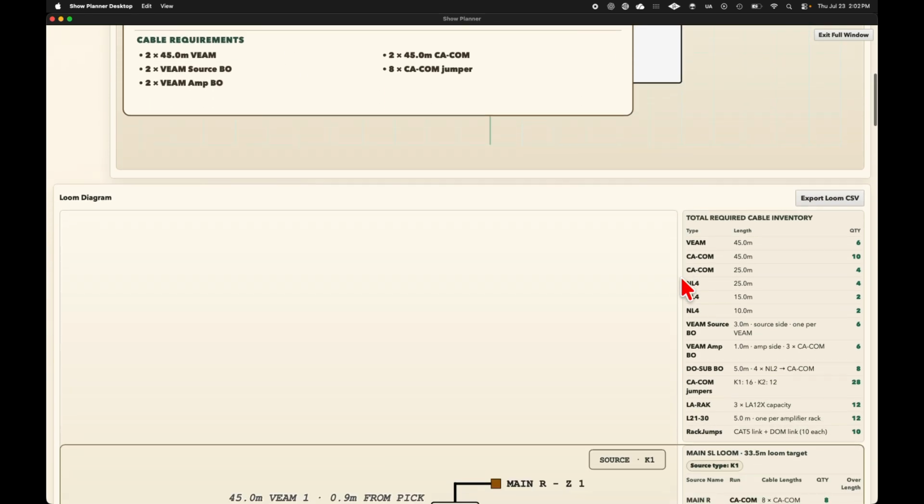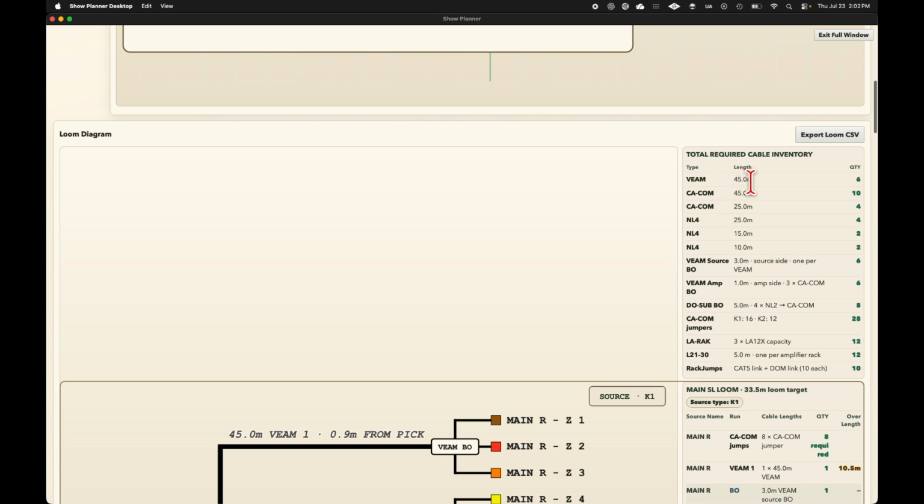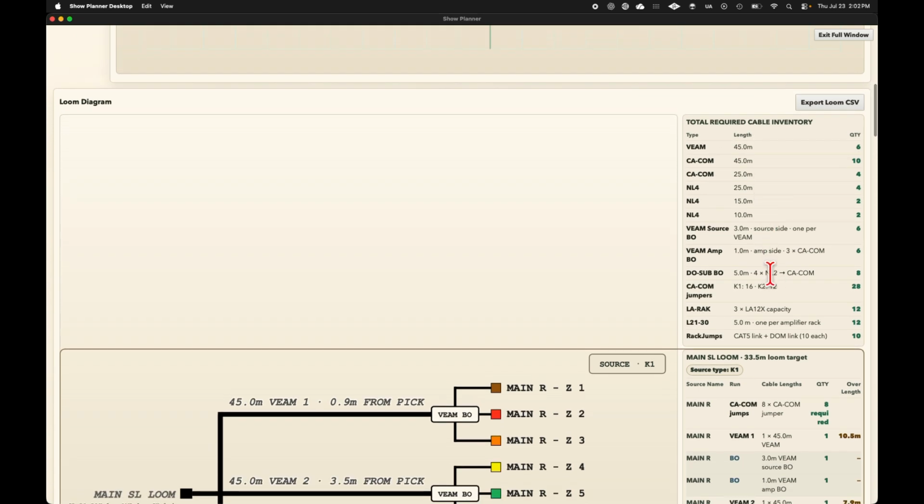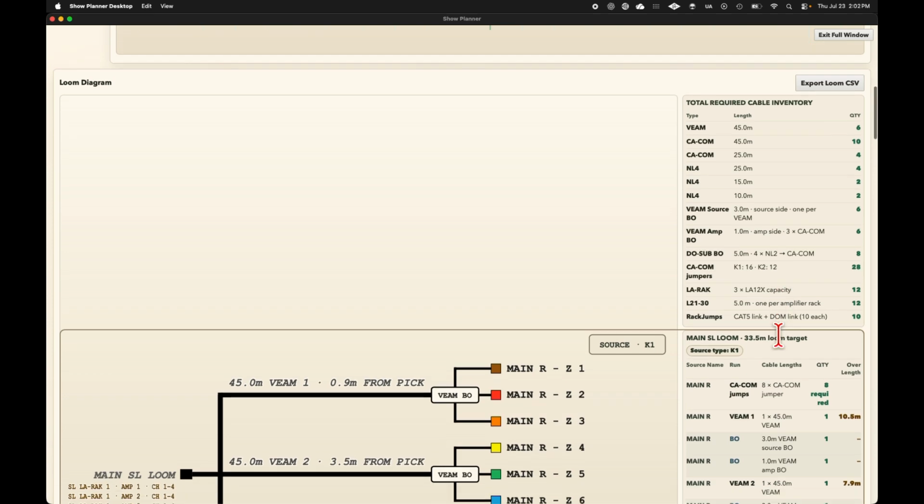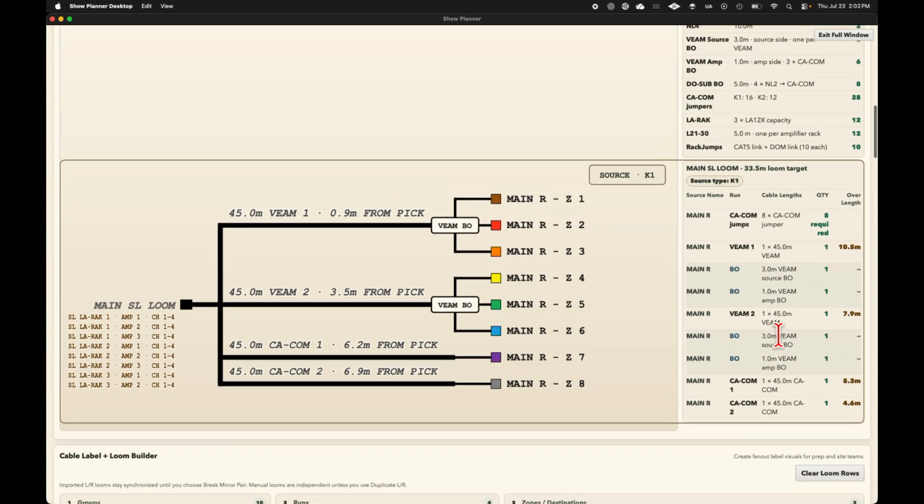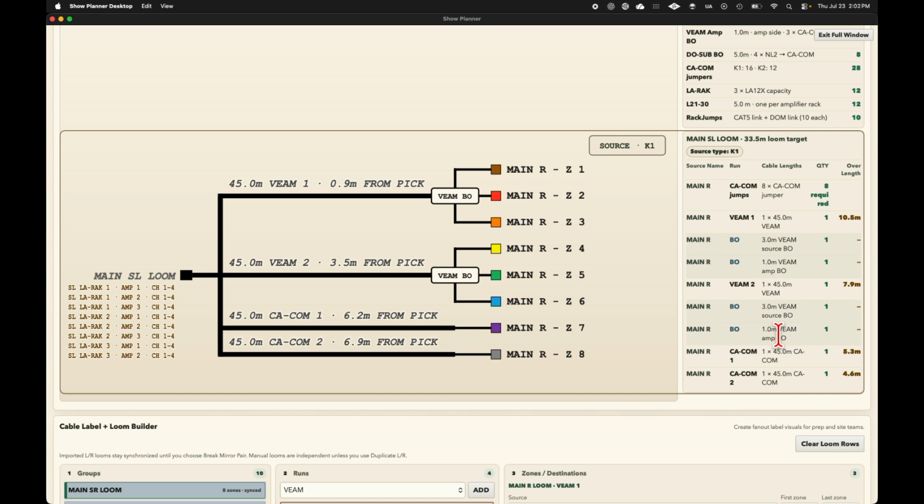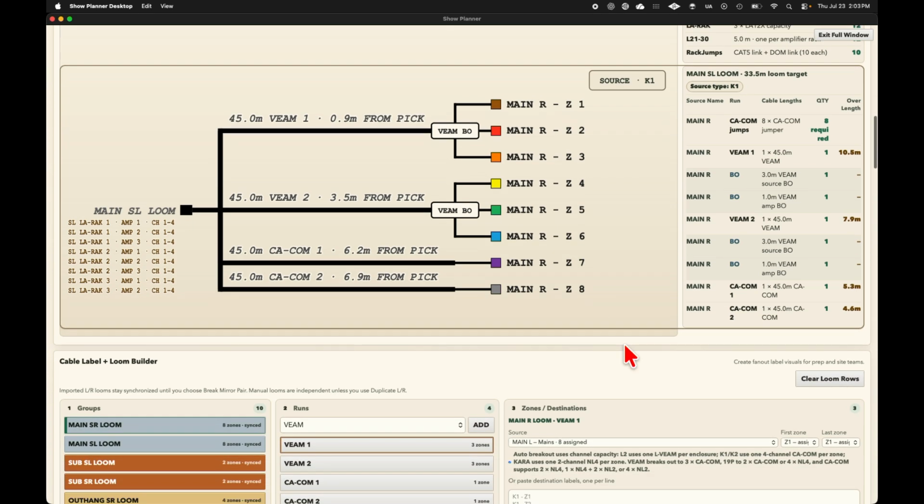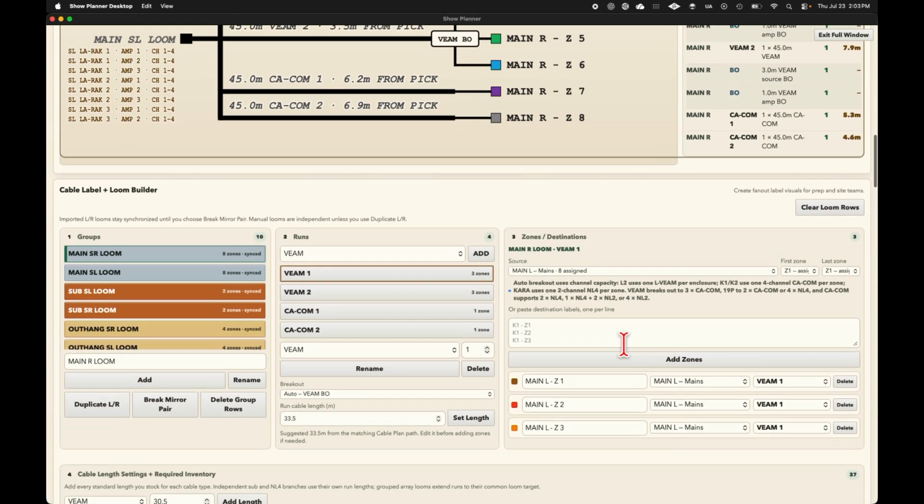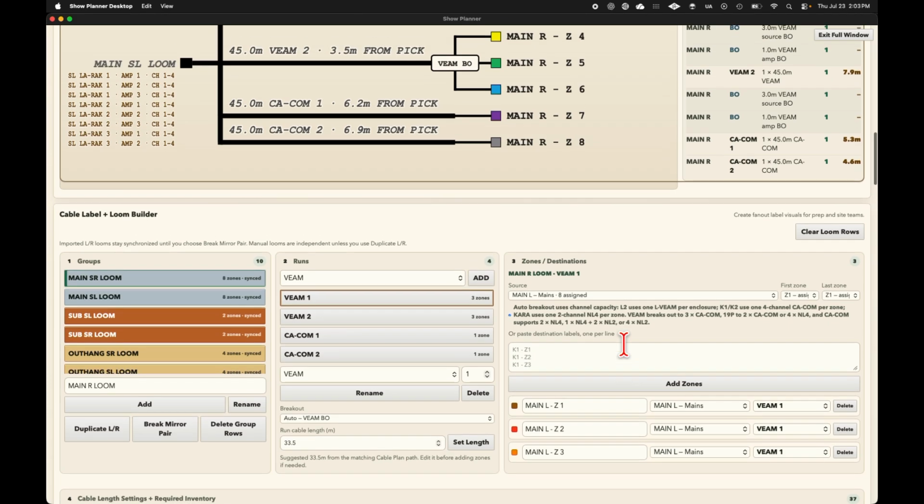We can scroll down, see the total required cable inventory for your show, including breakouts, amp racks, and power. A little further down, we get some more information on the loom. We have a column over here for overlength, displaying the amount of cable left over in the loom. Scroll down even more, where we have a section where we can edit the loom.